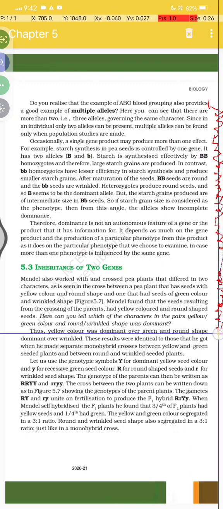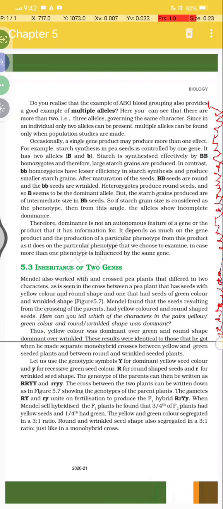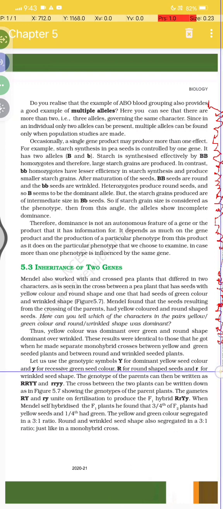Thus, yellow was dominant over green, and round shape was dominant over wrinkled. These results are identical to those he got when he made separate monohybrid crosses between yellow and green seeded plants and between round and wrinkled seeded plants. Let us use genotypic symbol Y for dominant yellow seed color and small y for recessive green color, capital R for round seed and small r for wrinkled seed.